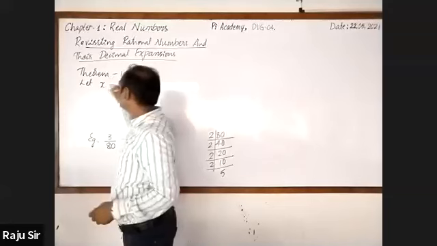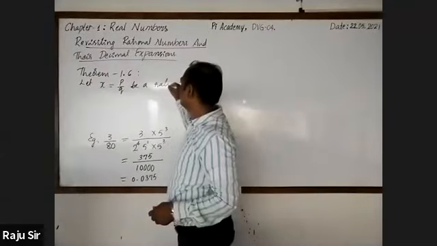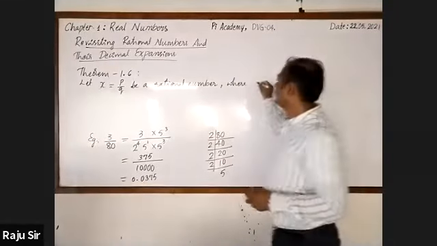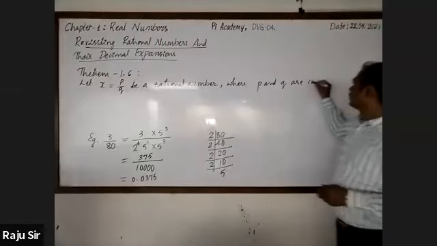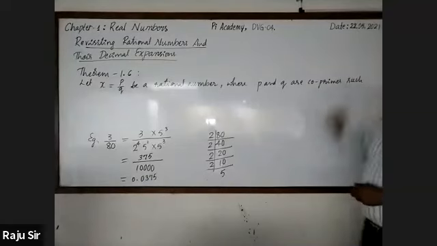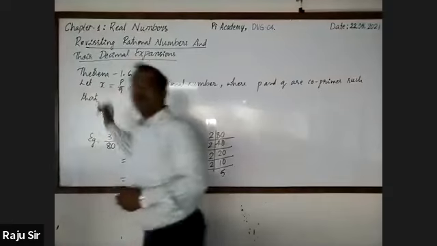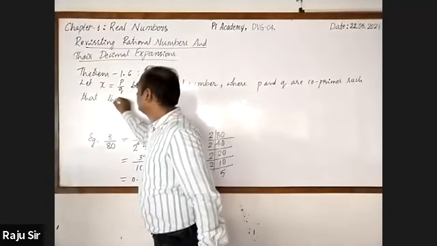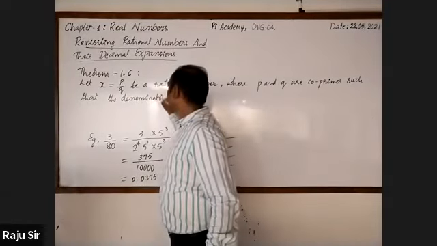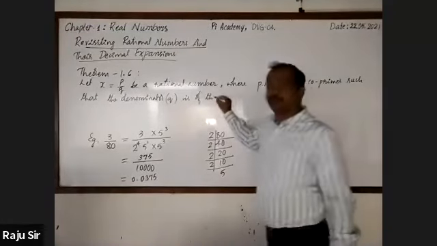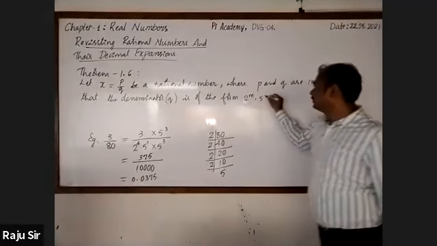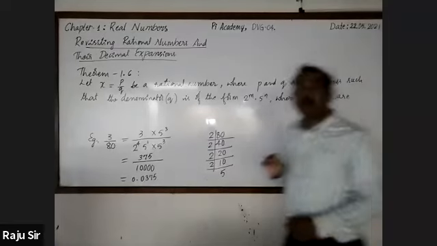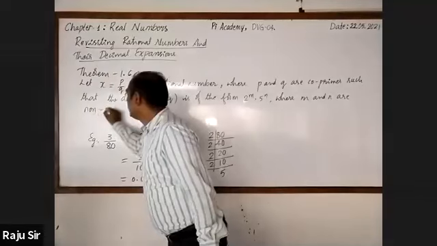Let x equal to P by Q be a rational number, where P and Q are co-primes, such that, in this rational number, we know that Q, the denominator, is of the form 2 raised to the power m into 5 raised to the power n, where m and n are non-negative integers.